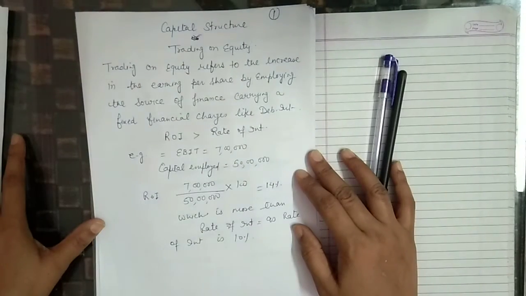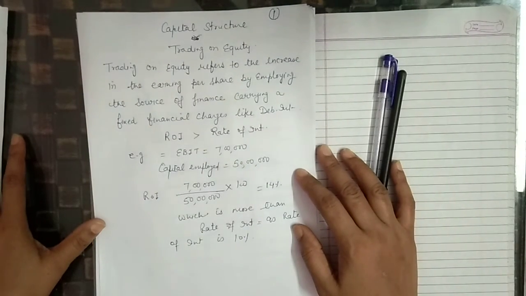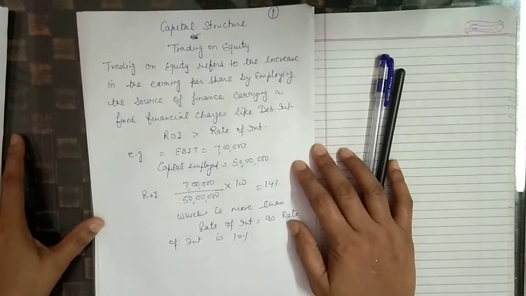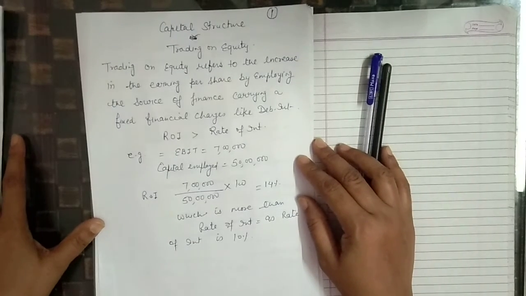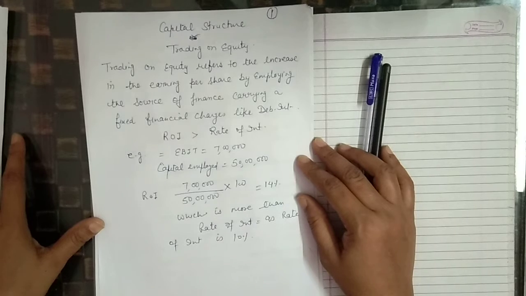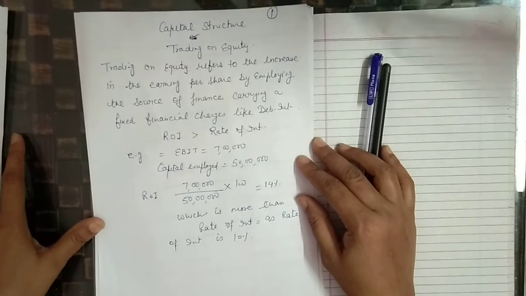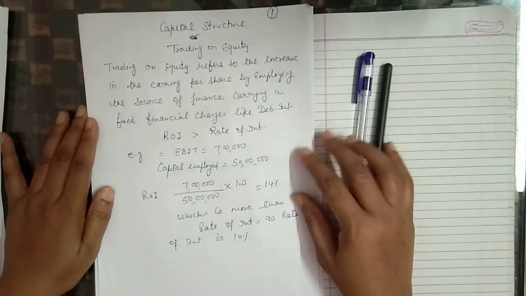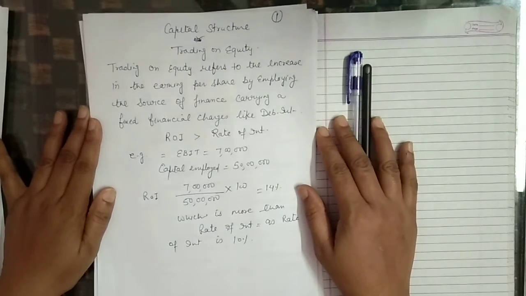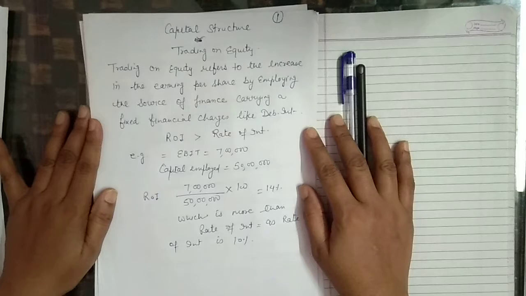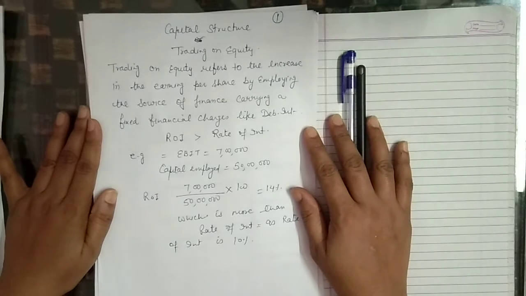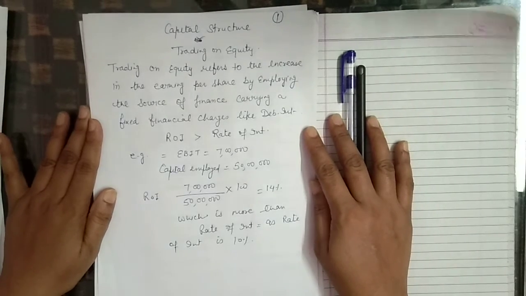Morning students, our topic is capital structure, or we can say trading on equity. Trading on equity means use of equity with debt in such a manner that the earning per share may be increased. If we use trading on equity to mean use of debt along with equity in such a manner that the earning per share and market price of shares may be increased, it would increase the wealth of equity shareholders.